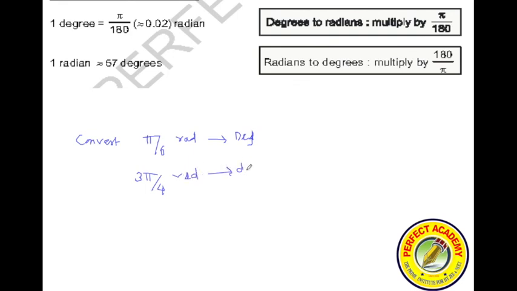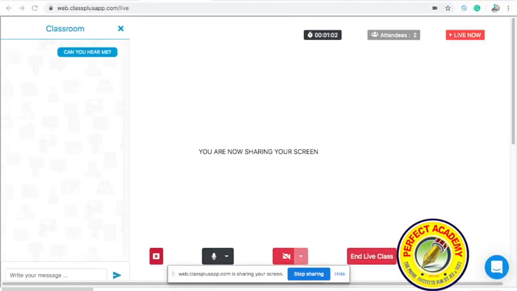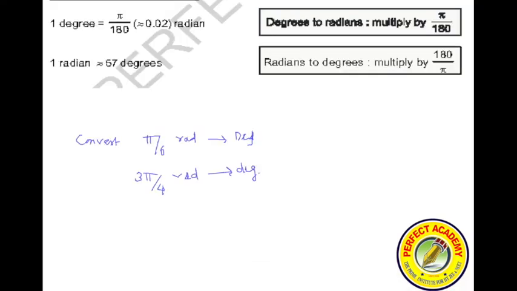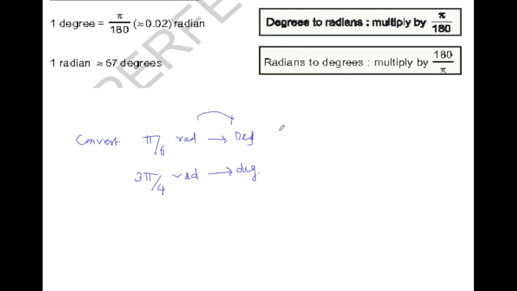Solve both the questions here and write the answers. You have to convert them to degrees. Remember, when converting radians to degrees, what is the formula? Multiply by 180 by pi. Okay, so give me the answer quickly.